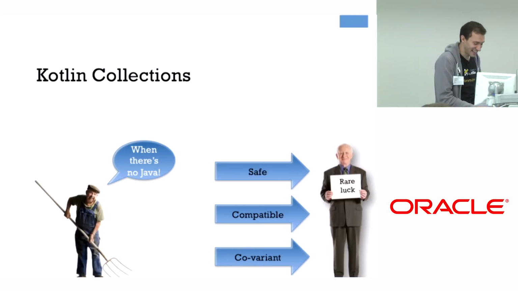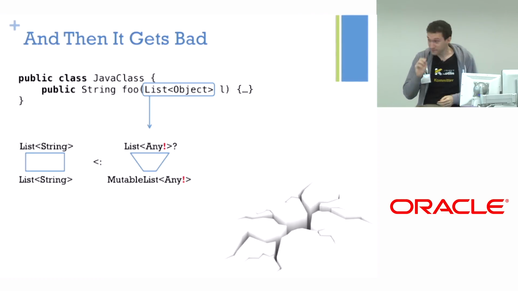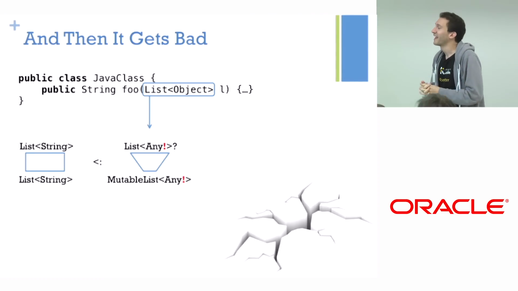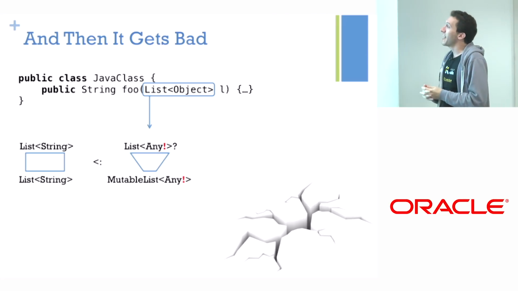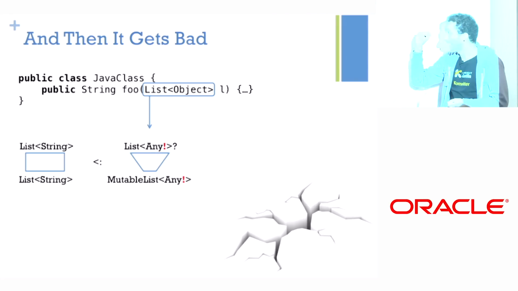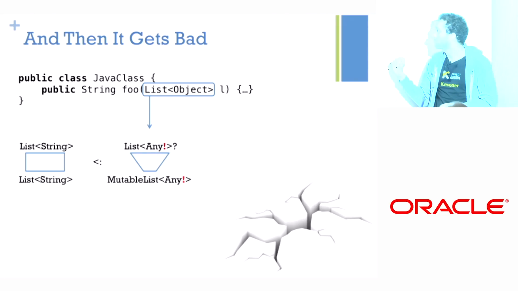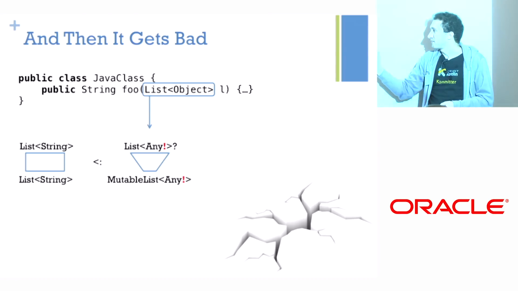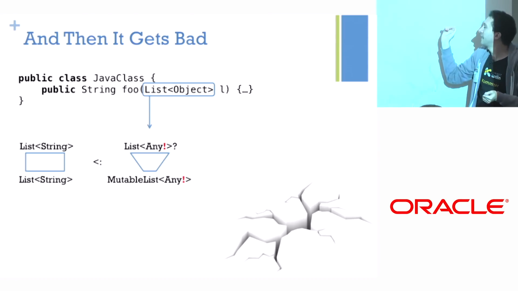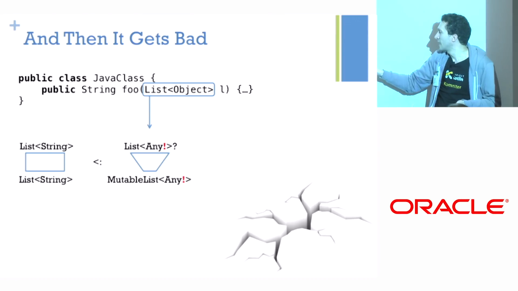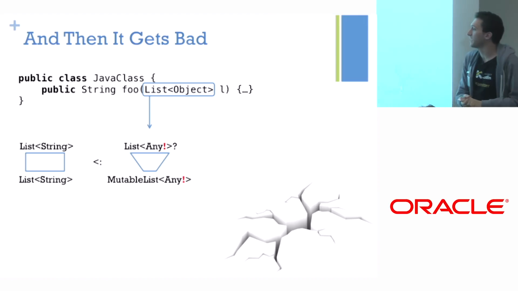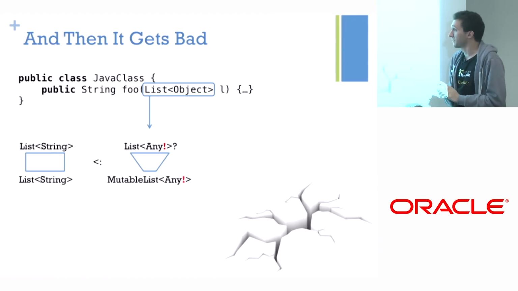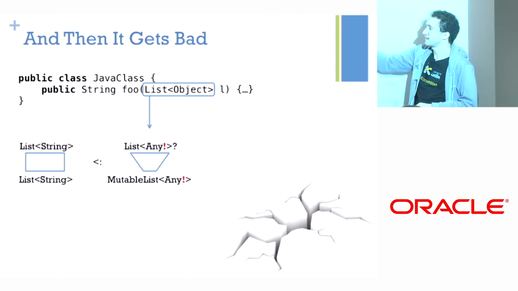But apparently, that's when there's no Java. When there is Java, it's more complicated because, say I have a list of objects. I represented it, as I showed before, at the top as a list of any. Any is our object. It's covariant. And at the bottom I have a mutable list of any. Now, this is covariant again.